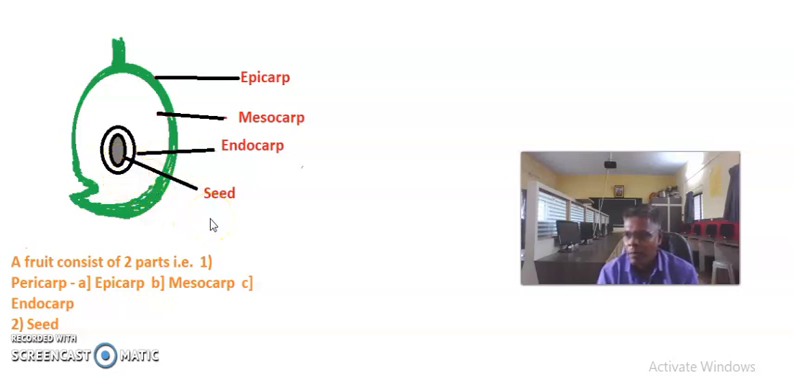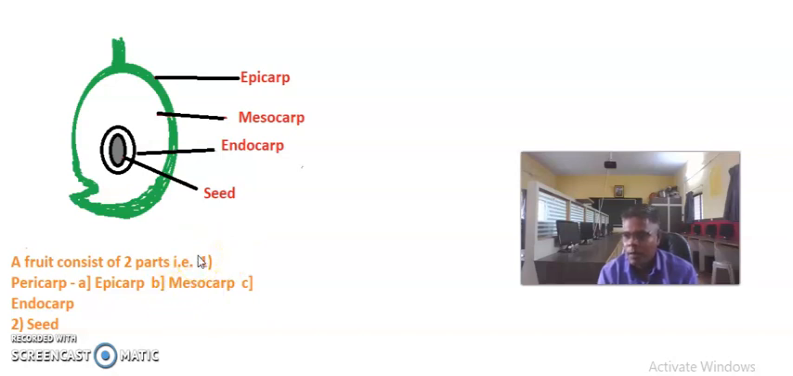Then we see the second part of the fruit, that is the seed. The fruit wall encloses one or more seeds, which are developed from the fertilized ovule. In this diagram we study the different parts of the seed and what a seed is. Then fruits may be classified into three groups: the simple fruit, the aggregate fruit, and the multiple fruit.